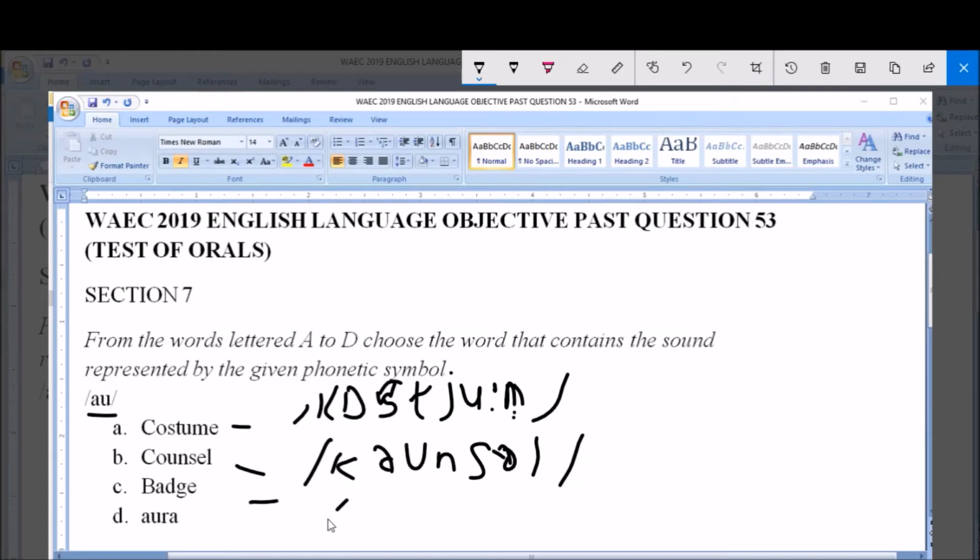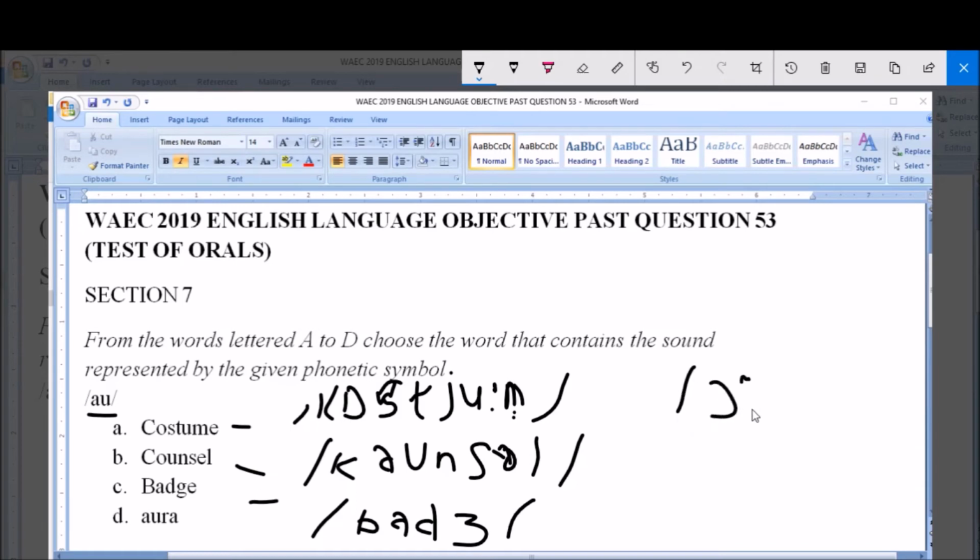Option C is badge. So this is J, consonant sound. And then option D, you have aura.